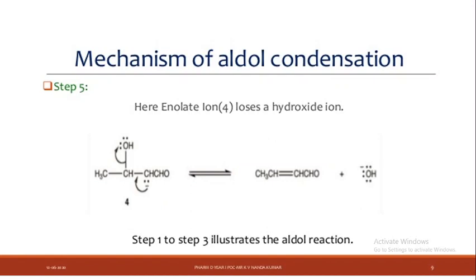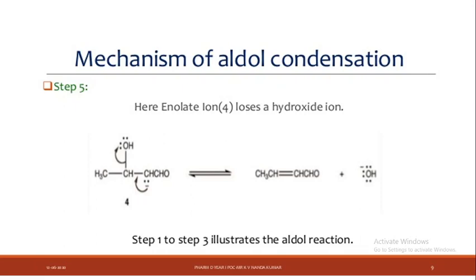Then last step. Here the enolate ion from step 4 loses a hydroxide ion. Okay. So here CH3, CH, OH, CH, CHO, these are the intermediate steps.